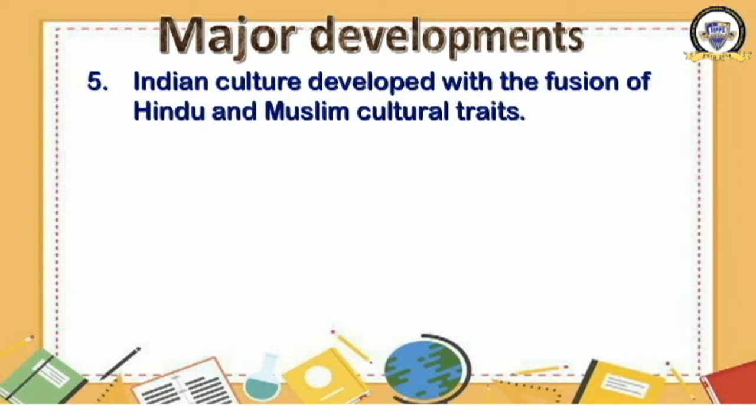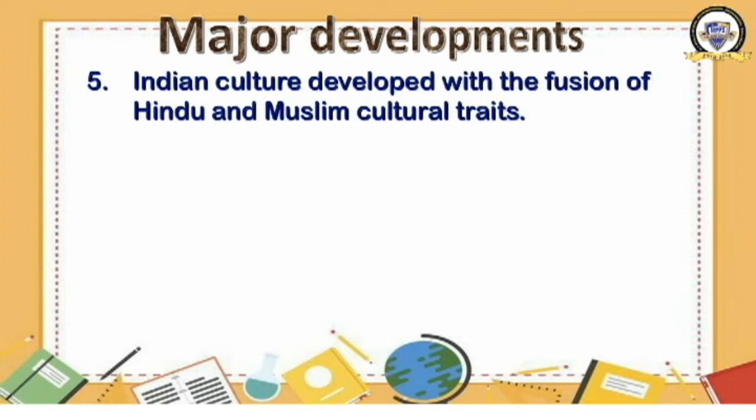and they had a great influence in our country. They brought a large number of other people also with them. Thus, the number of the Muslims increased in our country, and the Indians developed a culture as a fusion of Hinduism and Islam in the country. Okay, and that development of culture could be seen in almost all the fields of our life, like art, architecture, literature, music, painting, etc. So we are moving to the sixth feature, sixth development.